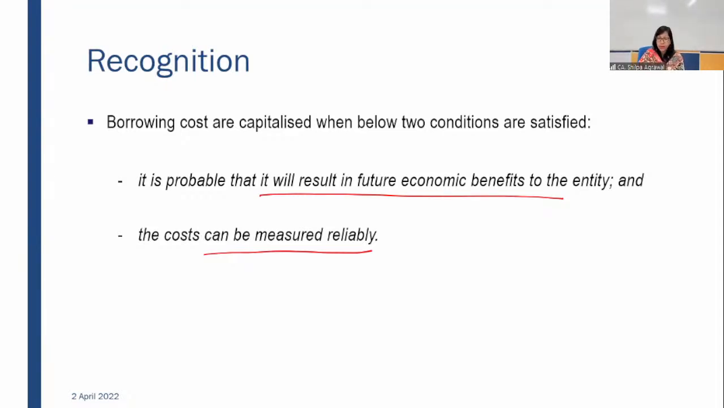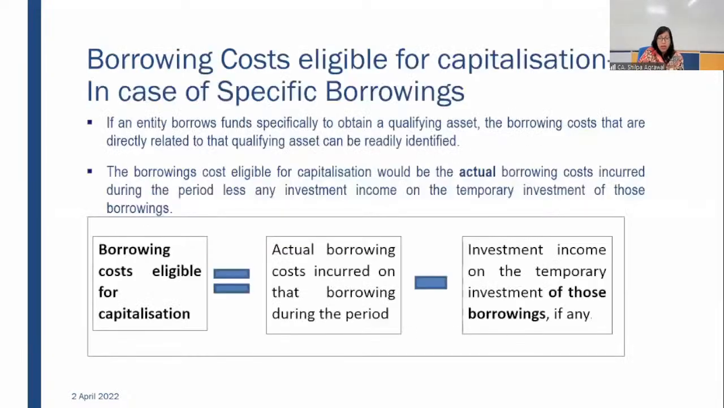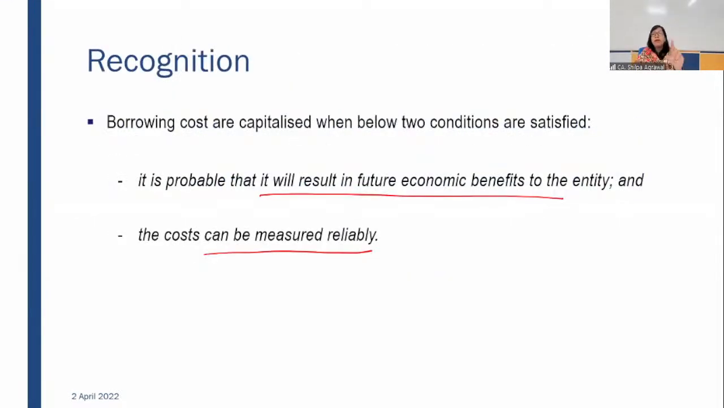Fine. So that cost can be measured reliably. You should know at what rate you have to measure it. In case of specific borrowing and in case of general borrowing, there will be different measurement criteria. And it will also result in future economic benefits to the entity. Now, what happens if we are recognizing borrowing costs? We have to see what the nature of borrowing was. You have borrowed, what was the nature of borrowing?